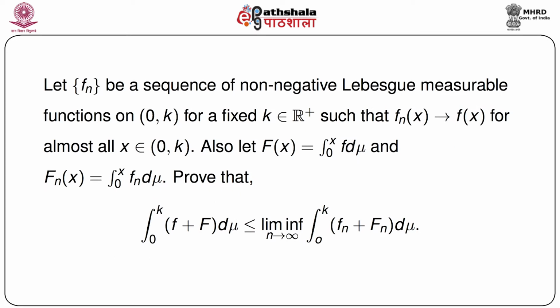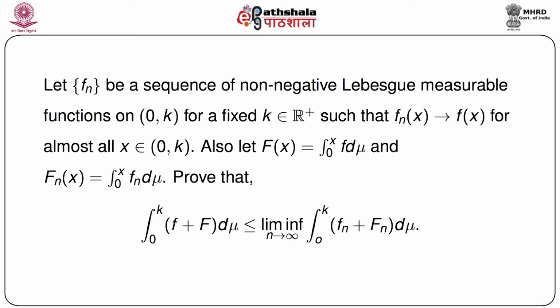Now in a similar spirit, we consider another problem. Let fn be a sequence of non-negative Lebesgue measurable functions on (0, k). It's an open interval, but k is fixed. This is very important. k is fixed and belongs to R+, the positive half of the real line. It's any real number but a fixed real number, such that fn(x) goes to f(x) for almost all x in (0, k). (0, k) is an open interval.